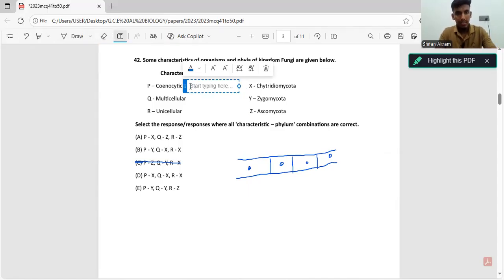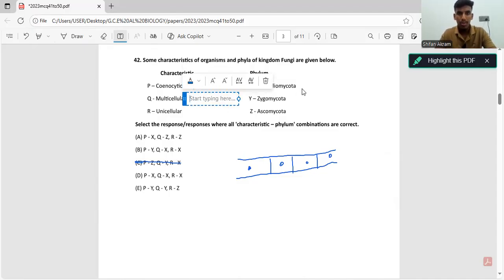We know Chytridiomycota is coenocytic, and we know Zygomycota is coenocytic. Multicellular, Chytridiomycota and Ascomycota can be both multicellular and unicellular. Same goes for unicellular.